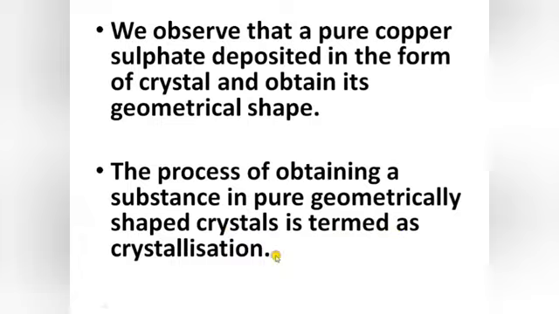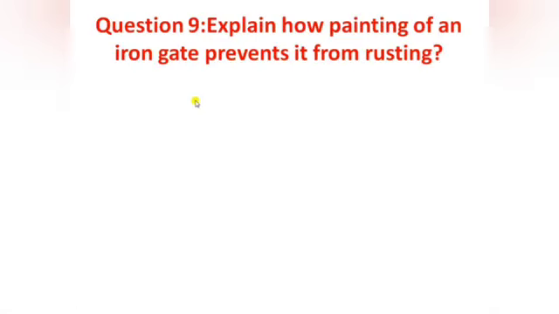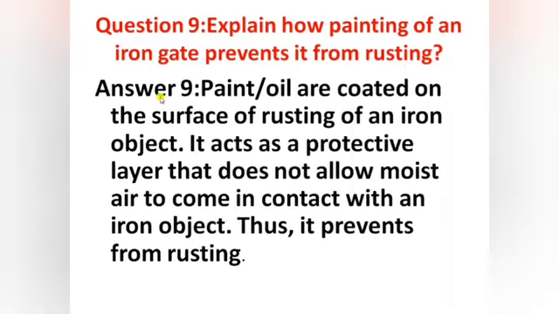Moving on, our next question is question number 9. Explain how painting of an iron gate prevents it from rusting. The answer is, paint or oil is coated on the surface of an iron object. It acts as a protective layer that doesn't allow moist air to come in contact with the iron object. Thus it prevents rusting.